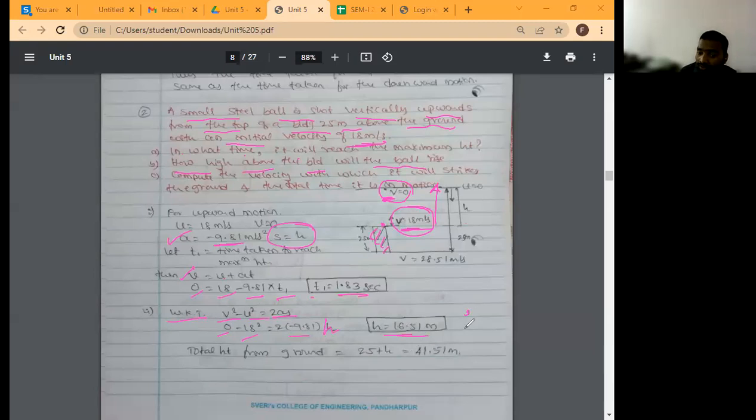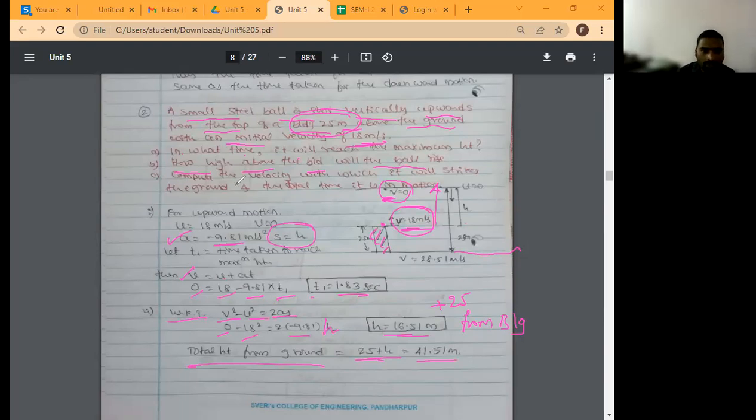This is from the building. Suppose he is asking the height from the ground. Can you tell me what the height from the ground is? It is this answer plus 25, because the height of the building is given as 25 meters. So the total height from the ground is 25 plus h, which is 41.51. Is it clear, everyone? Yes, sir. Is there any doubt? No.